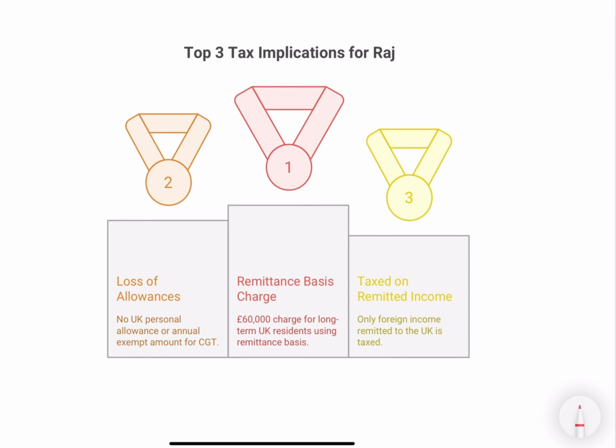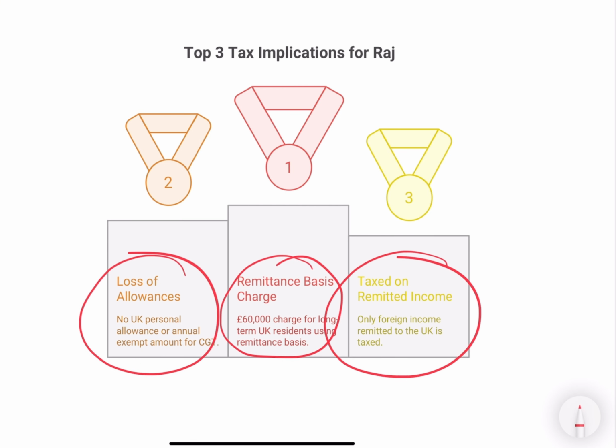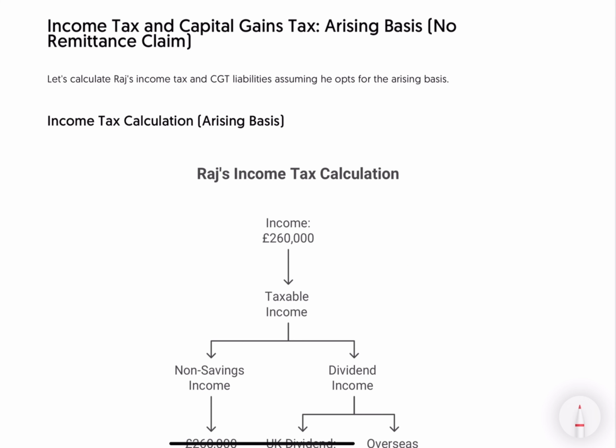So let's see. Now, Raj has paid £60,000 as remittance basis charge. He doesn't get personal allowance or AEA, and he will be taxed when he brings the money into the UK. He doesn't have to bring the money into the UK, but if he wants to, he can. But if he does, he will be taxed. Now we'll see income tax and capital gains tax calculations on the arising basis.